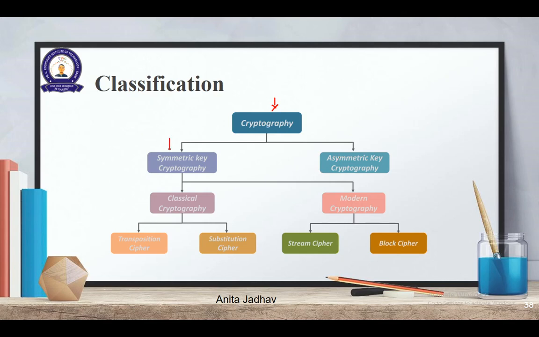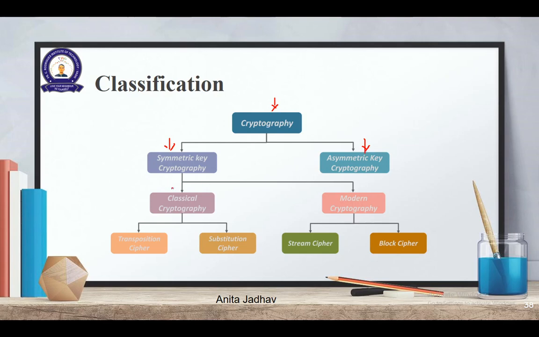Symmetric is, as the word indicates, whatever methods I follow to encrypt the data, implementing the algorithm on the given data, the reverse procedure should be followed when I do symmetric crypto. Asymmetric is when I don't follow exactly the same procedure as the encryption.